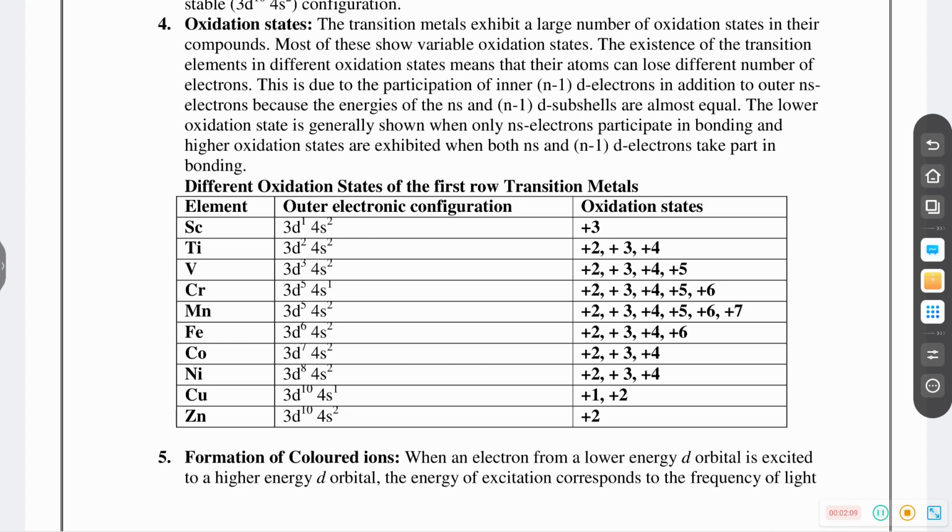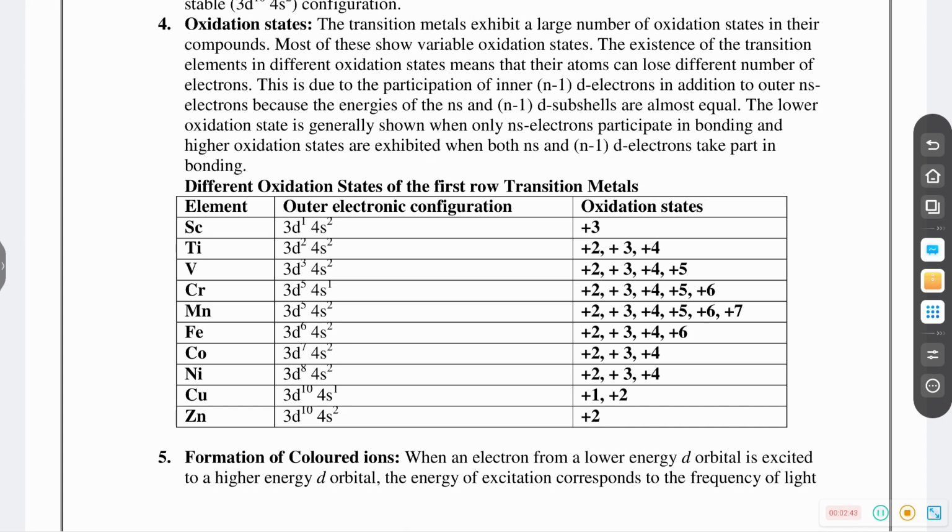In the case of chemical compound formation, the stability of the oxidation state depends on the stability of electronic configuration. Copper, which oxidation state is more stable? +1 is more stable. Why? Copper +1 oxidation state means it becomes 3d10 configuration. But in solution it is different. Which one is more stable? +2 is more stable. Why? Because of low hydration enthalpy and high enthalpy of atomization.